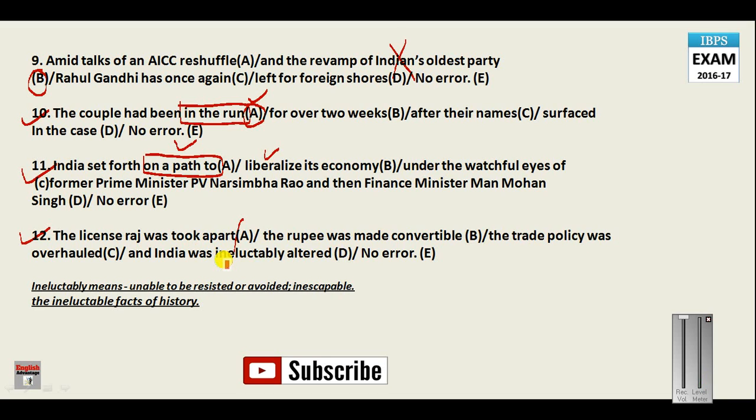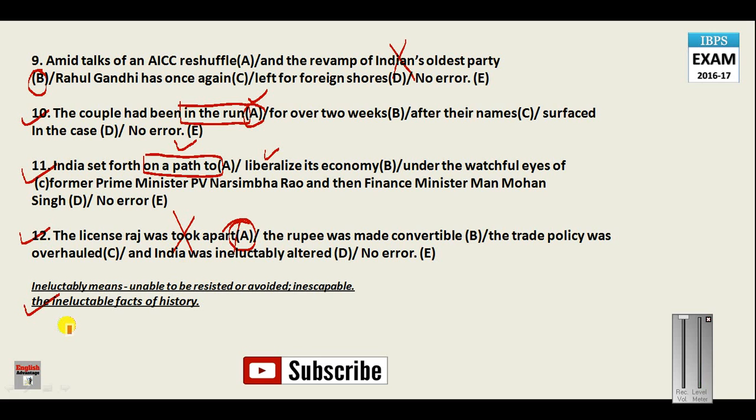So many passive voice clauses have been used in this sentence, and in passive voice constructions, after a helping verb like is, am, are or was, we use the third form of the verb. We do not use the second form of the verb, rather we use the third form. So this is the second form of the verb. In place of took, we must say taken apart. Taken is the third form. So this is how this sentence can be corrected, and your answer will be A.